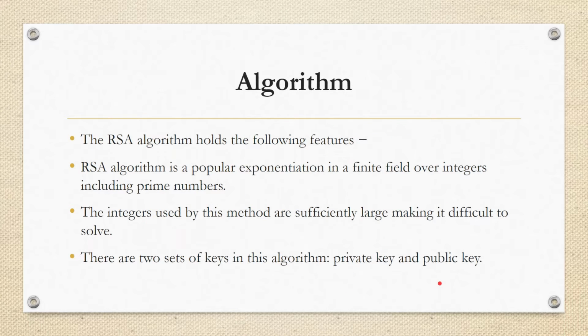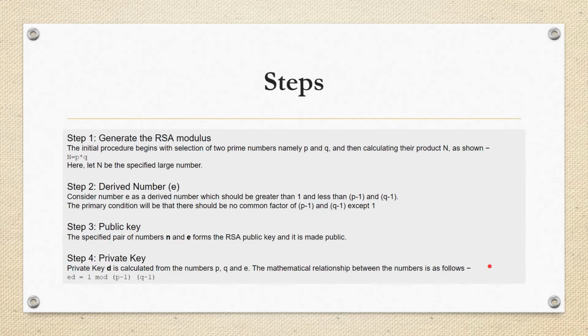Let's move on to the next, that is the algorithm. These are the features of the algorithm. The RSA algorithm is a popular exponentiation in a finite field over integers, including prime numbers. It has to do with prime numbers. The integers used in this method are large enough to make it difficult to decode. It's very important. There are two sets of keys, as I have told earlier, the private and the public one.